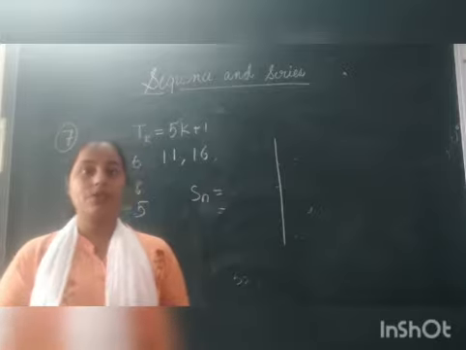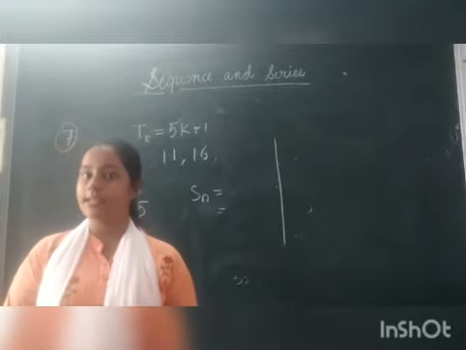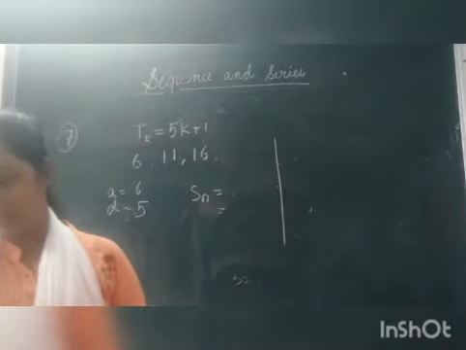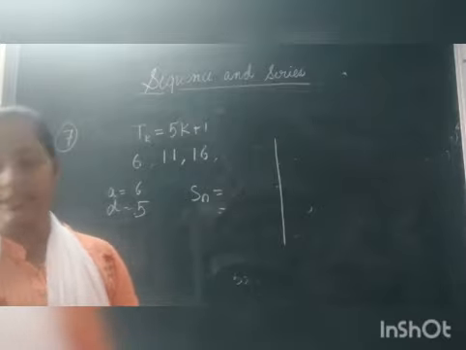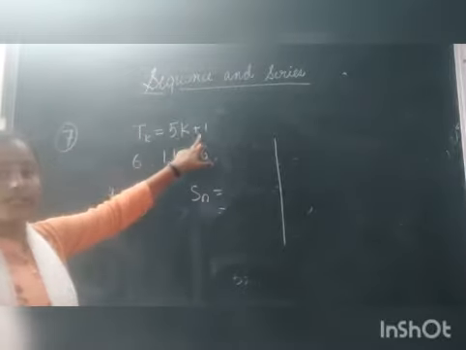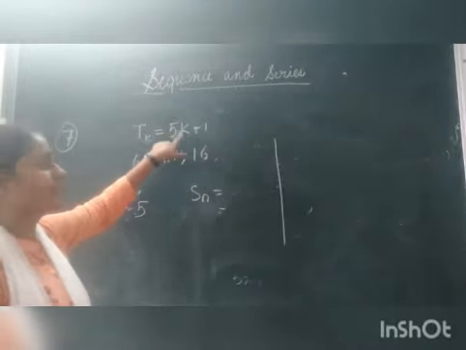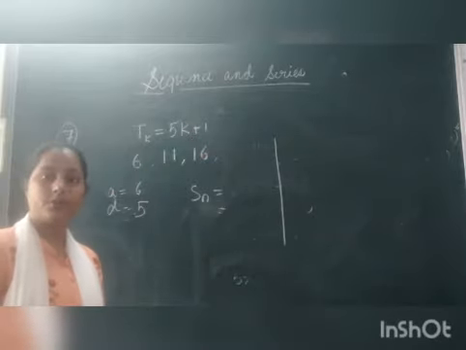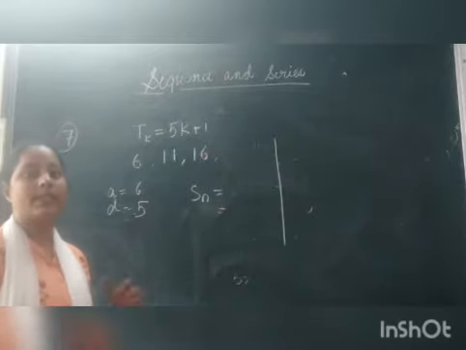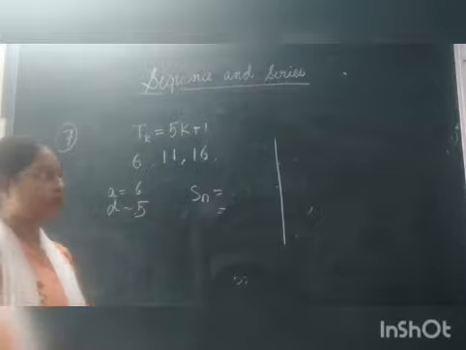Now the next question that we are going to solve from our book is question number 7. Question number 7 में हमें क्या करना है? Find the sum of n terms of the AP whose kth term is 5k plus 1. That is, the kth term of the series Tk equals 5k plus 1. So first what we are going to do is find the series. We are going to write the series and the terms.